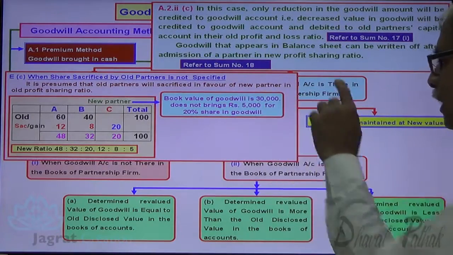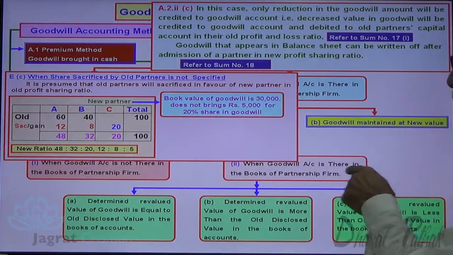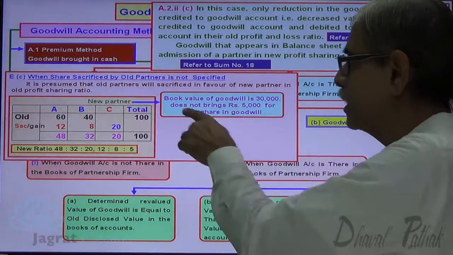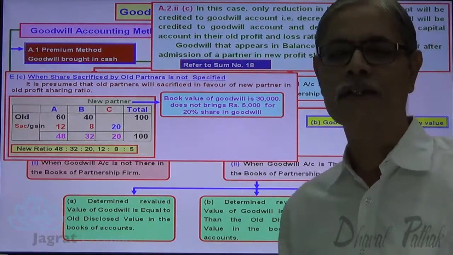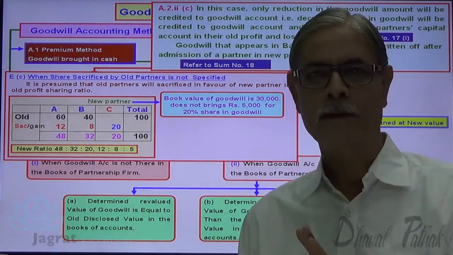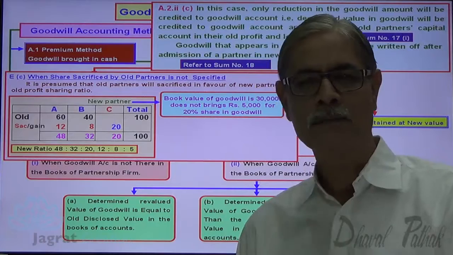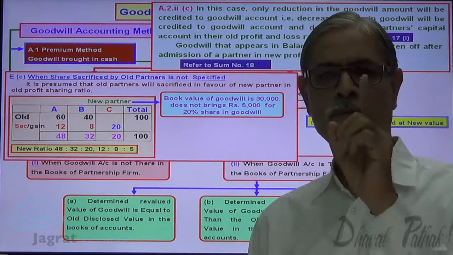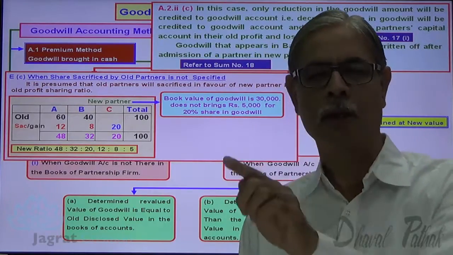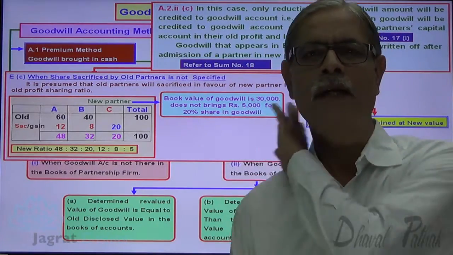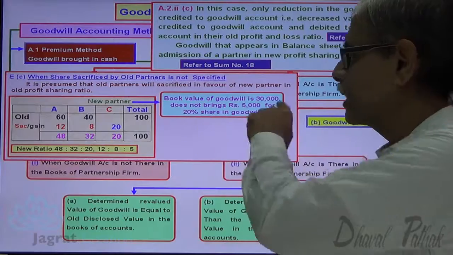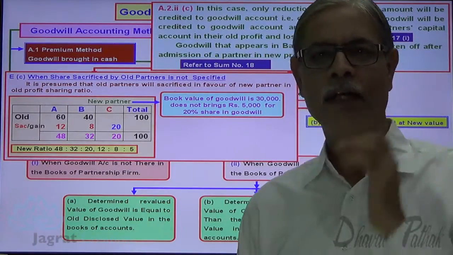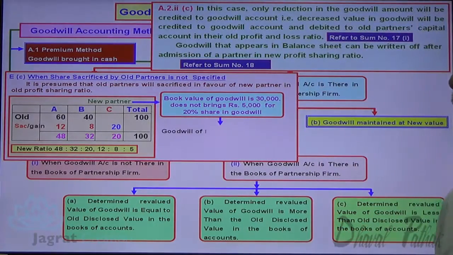Book value of goodwill is 30,000. Goodwill exists in the balance sheet. C does not bring 5,000 for 20% share in goodwill. C is given 20% share. He should bring 5,000 for that. He is not bringing that. So in this situation, first of all, you have to find out the valuation of goodwill made at the time of admission of C. So 20% value is equal to 5,000. What is 100% value? So 5,000 divided by 20% is the new value of goodwill.